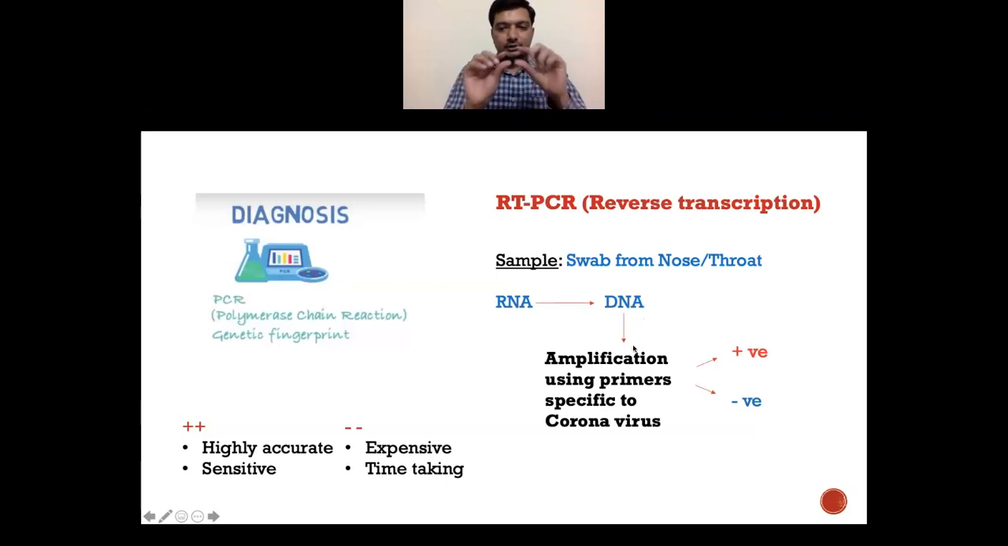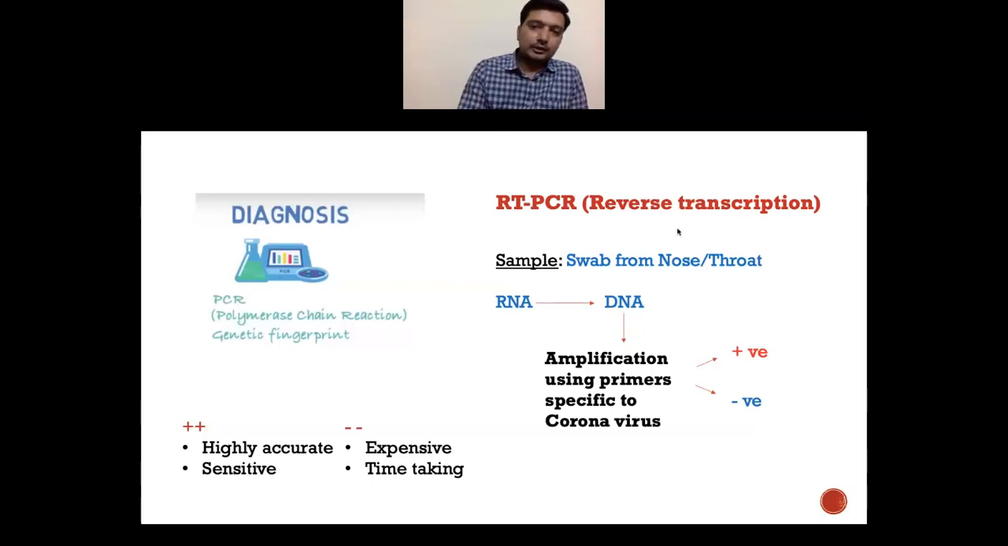So like that, a stretch of nucleotides which bind to this DNA are taken. Only when primers bind to this sequence will the DNA replication process begin, eventually resulting in the amplification of DNA, which is a sign of a positive test. If no such amplification takes place, it means that this person probably doesn't have that virus in his sample.